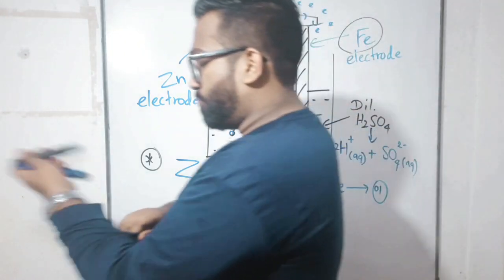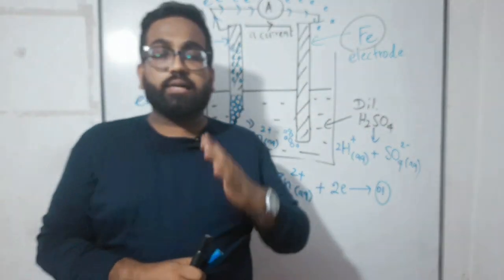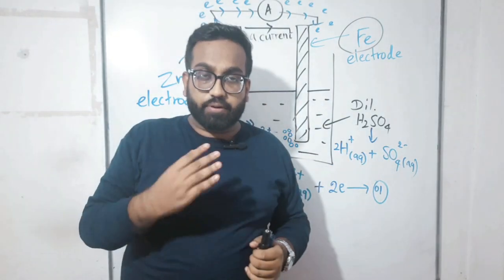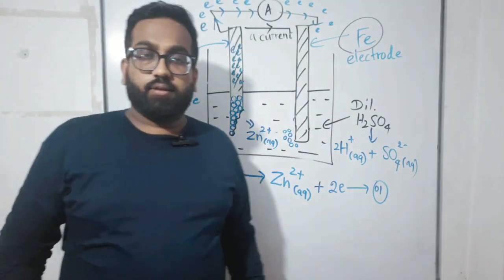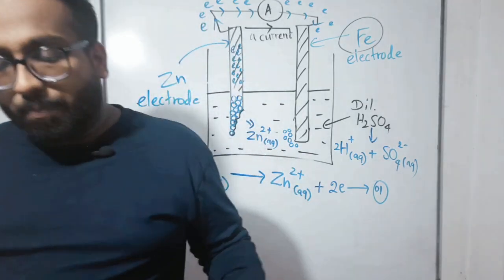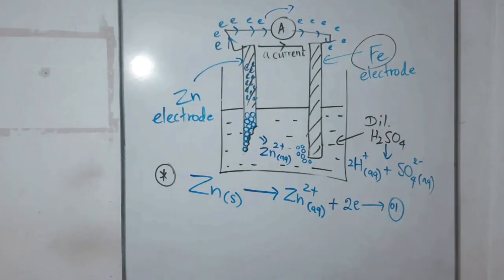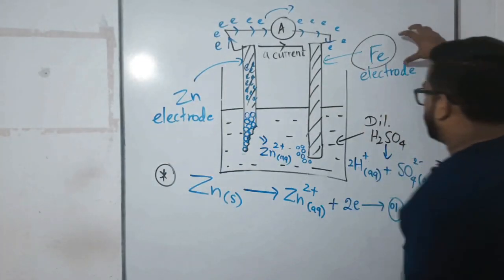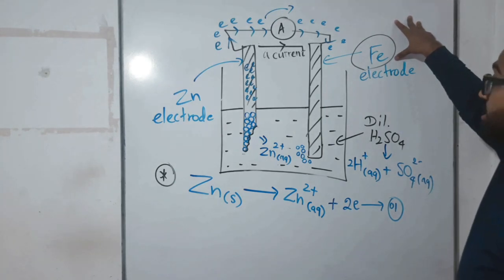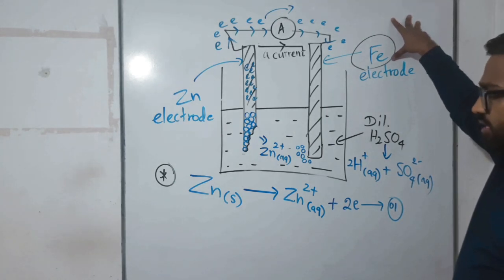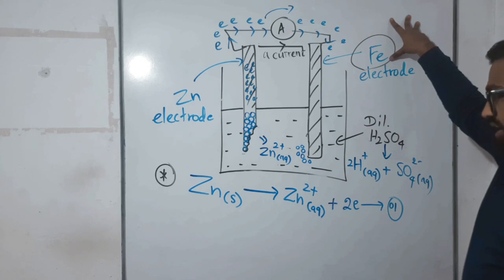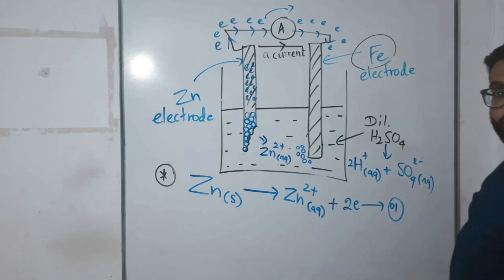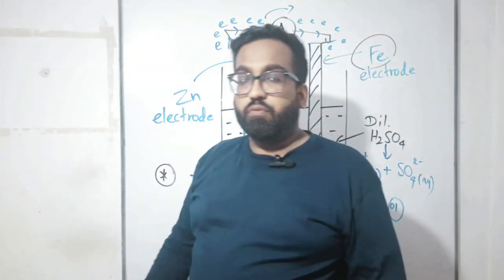Then you should have a problem: how did it occur, how were the gas bubbles liberated near iron? Let's discuss how it happens. Our next observation was gas bubbles were released near where? Iron electrode. Right, now children, step by step let's solve this problem. Now what is inside the solution? Dilute sulfuric acid. Dilute sulfuric means the sulfuric acid which was mixed with water.